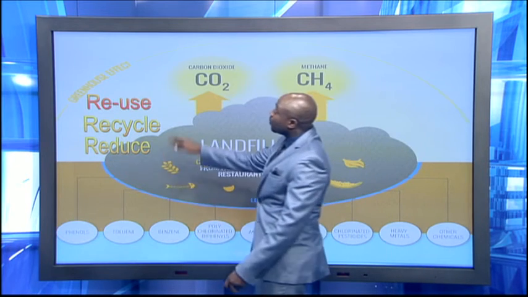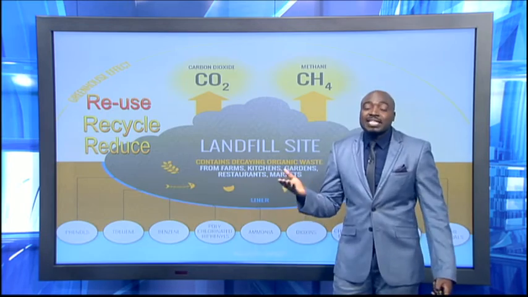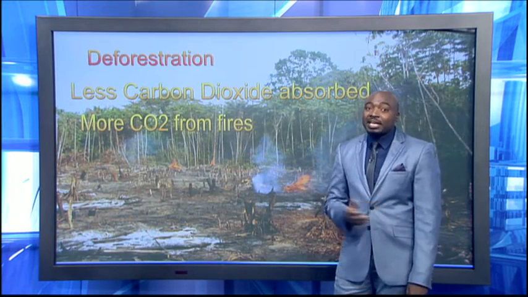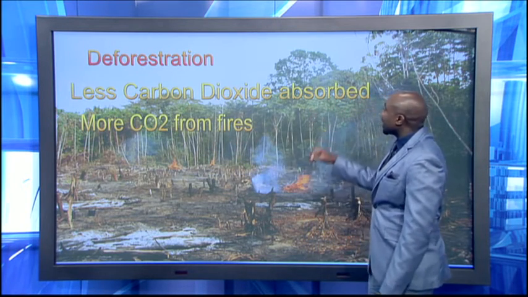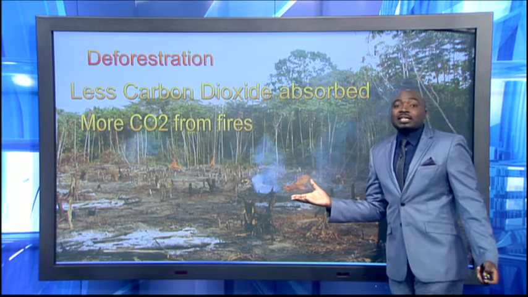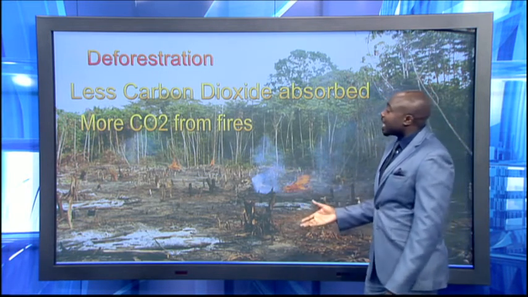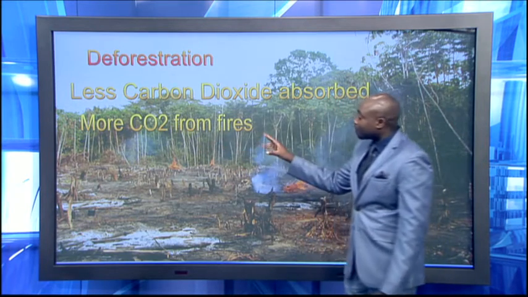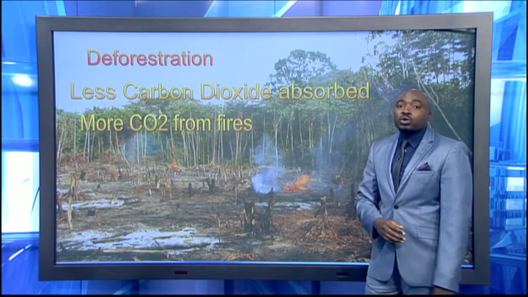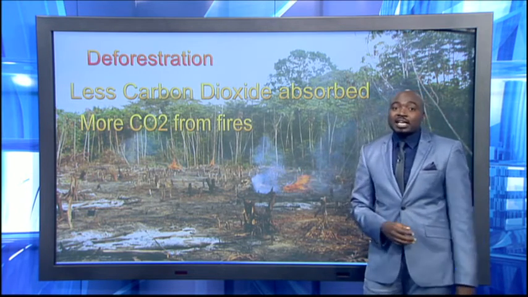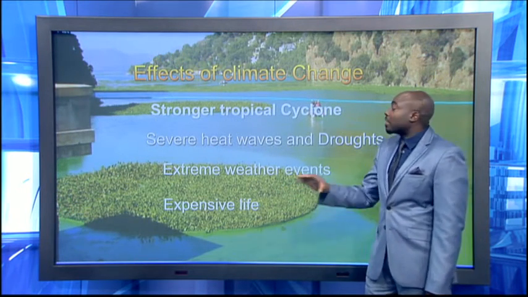So what we can do is to reduce, reuse, and recycle. This will help us to have less emissions of carbon dioxide and methane. And again, let's stop deforestation, because then less carbon dioxide will be absorbed. There is carbon dioxide that we release from burning all the coal and driving our cars, and more carbon dioxide from fires, because we deforest and again burn all that wood that is left on the surface of the Earth. So we can try and keep it, maybe make manure from all that wood that we have cut down, all those trees.